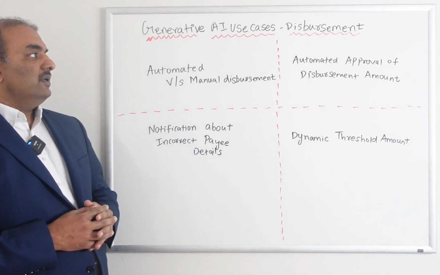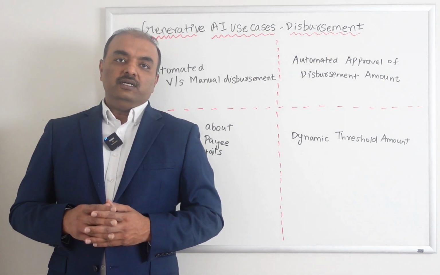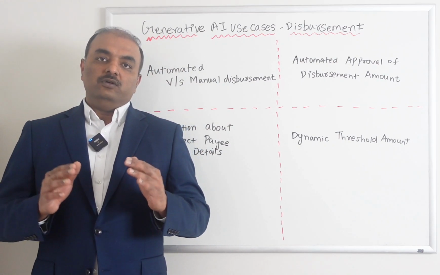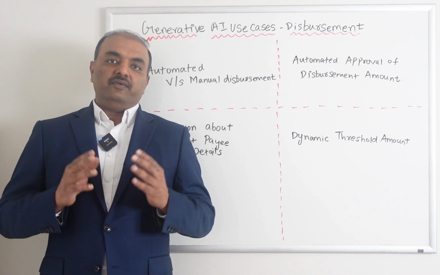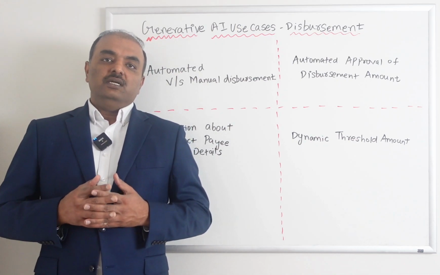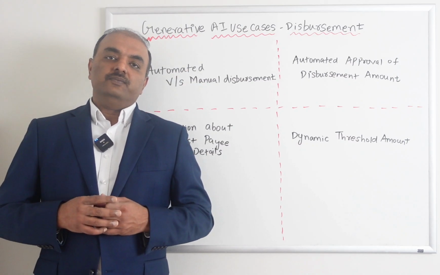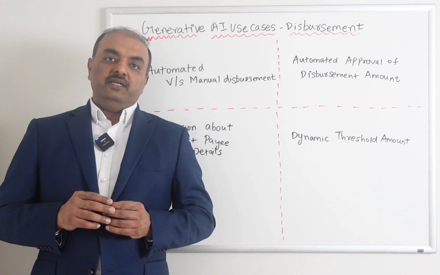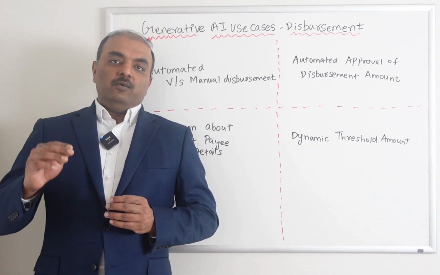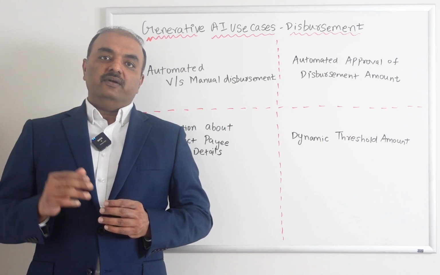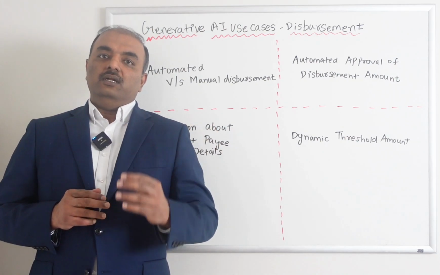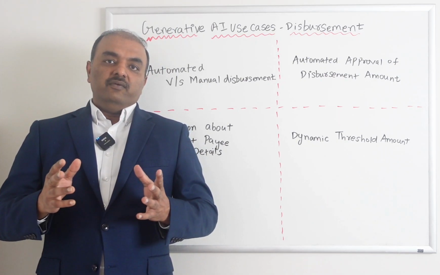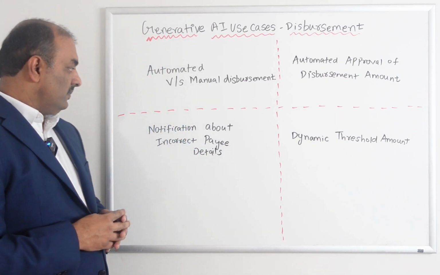Second thing is automated approval. Most of you know, if you create a disbursement, the customer service has a certain threshold amount, meaning they can create a disbursement only for 500 or 1000. If it is more than that, it goes to approval. Somebody has to look at it. With advancements in AI, even that approval process can be automated. Like if the disbursement amount is 2500, then auto approval, instead of somebody looking at it manually, even from the supervisor level. So those can be very helpful when it comes to disbursement.